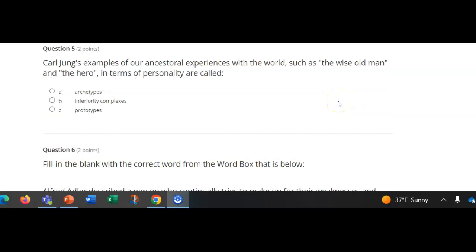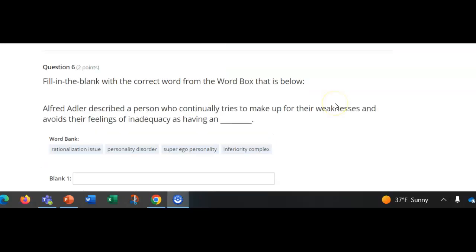Carl Jung's examples of our ancestral experiences with the world, such as the wise old man and the hero, in terms of personality are called A, archetypes, B, inferiority complexes, C, prototypes.